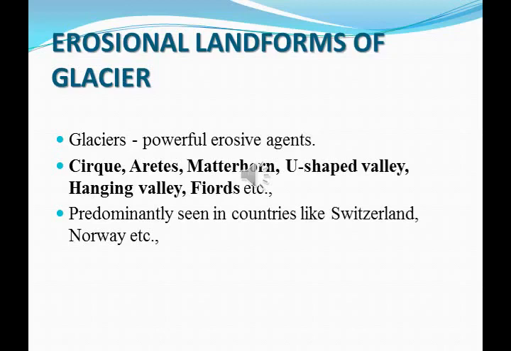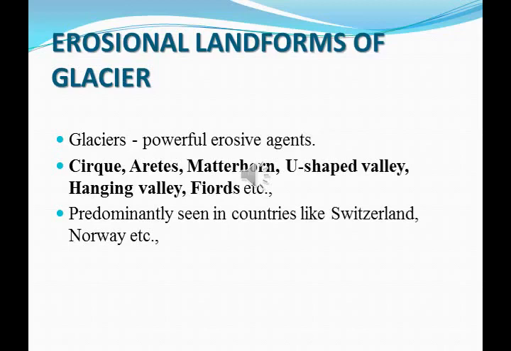Based on this erosional process, glaciers are considered powerful erosional agents.